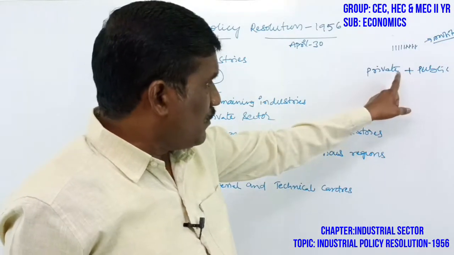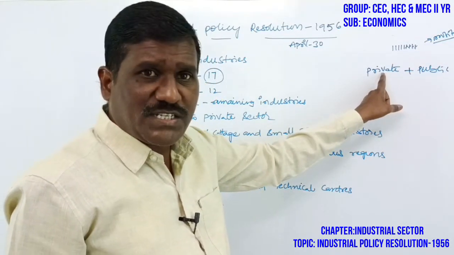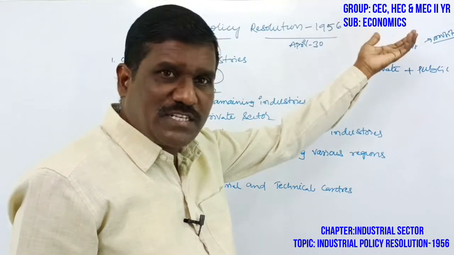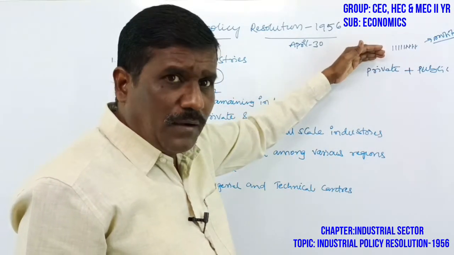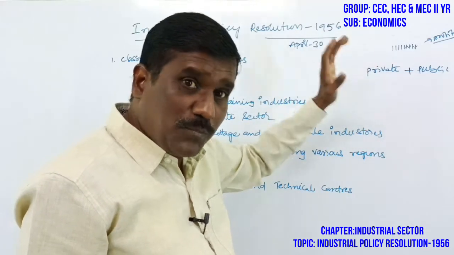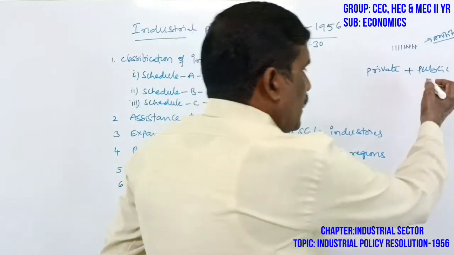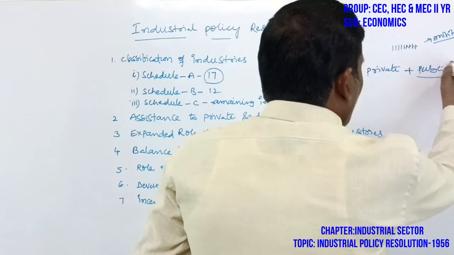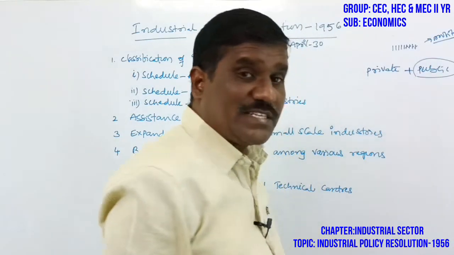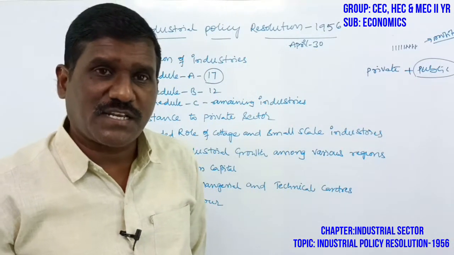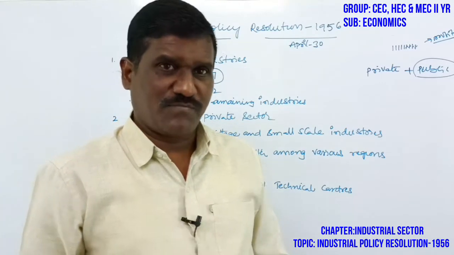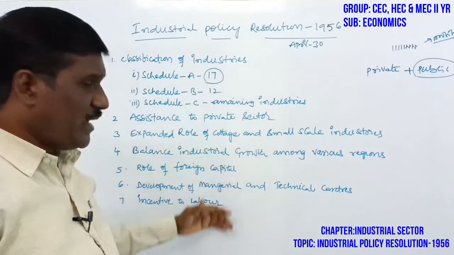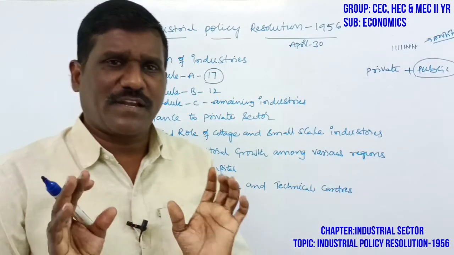If we give more priority to private sectors, there will be selfishness of private investors, and no benefit to the government or the people. So the government should give more concentration to the public sector or government sector. Here the most priority is the socialistic pattern.